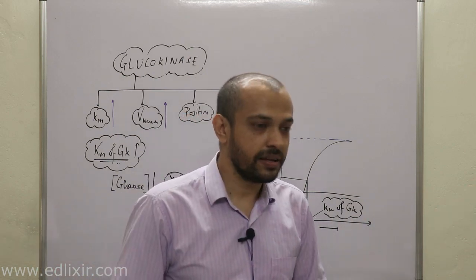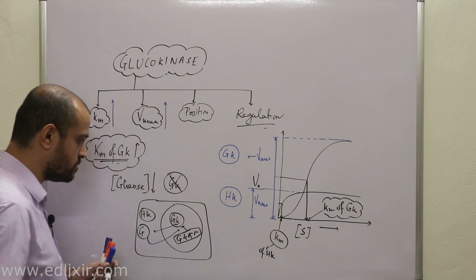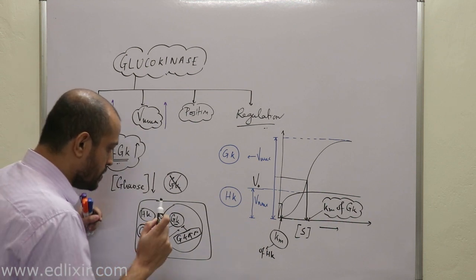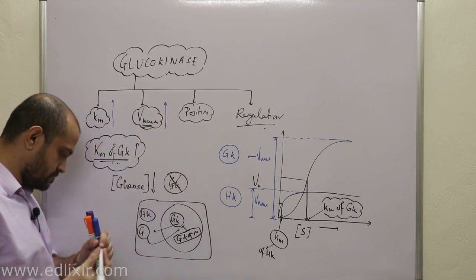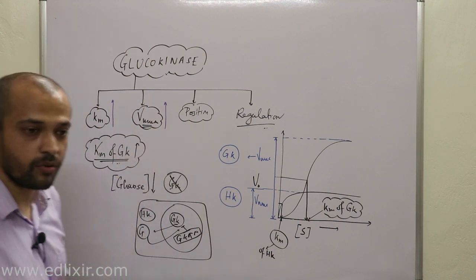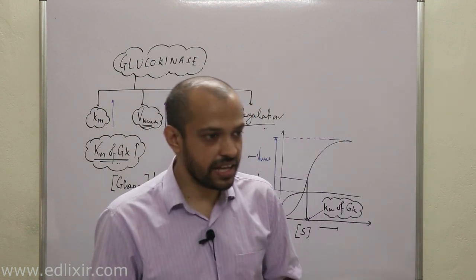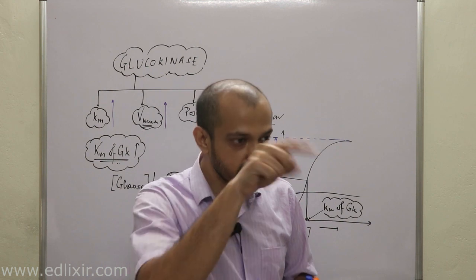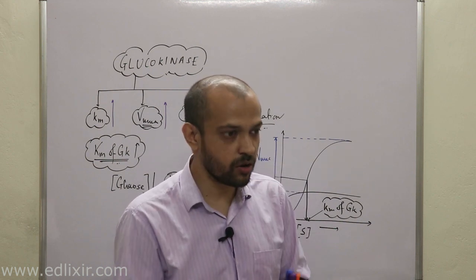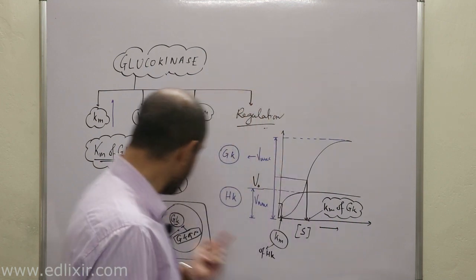glucose, right? But a very important point we need to understand is this: the Vmax, or the maximum velocity of glucokinase, is also high. What do you mean by this? This means that after a meal, when the concentration of glucose has given a spike, that means when the concentration of glucose inside the blood is high, then glucokinases will come out.